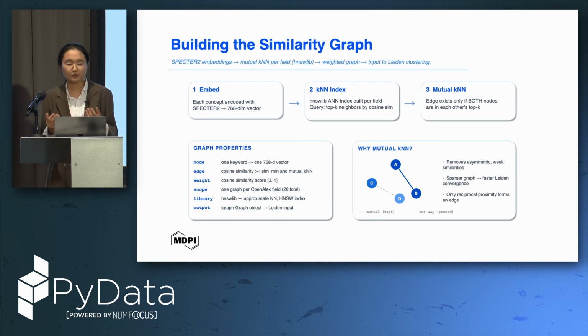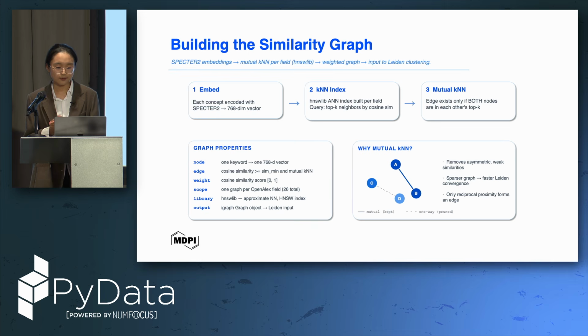And for the edges, we do a two-phase filtering. First, cosine similarity must be larger than a certain threshold. And then we use mutual KNN so that the graph is sparse enough, and we can perform very fast Leiden convergence on it.